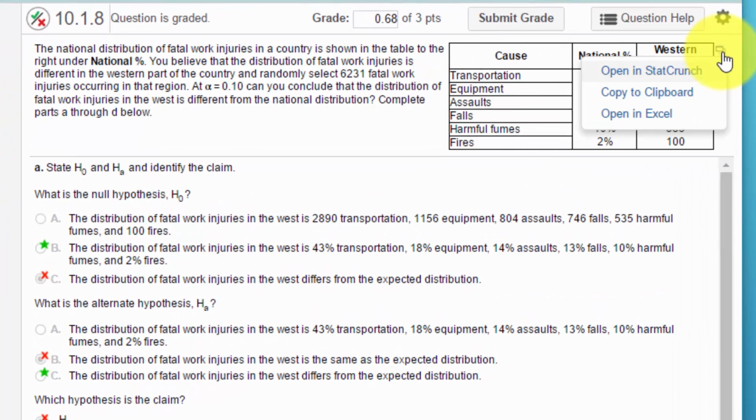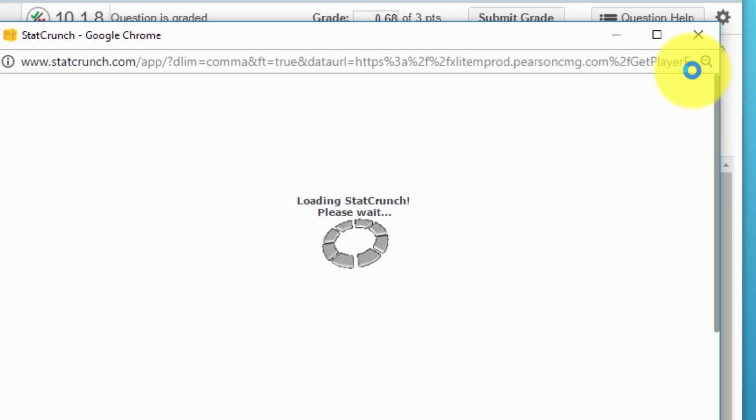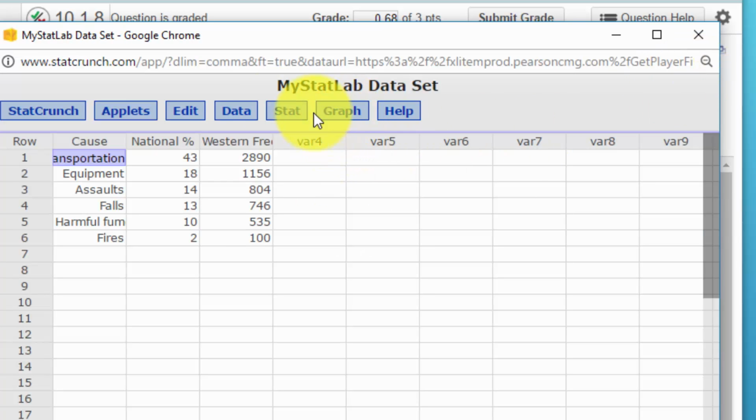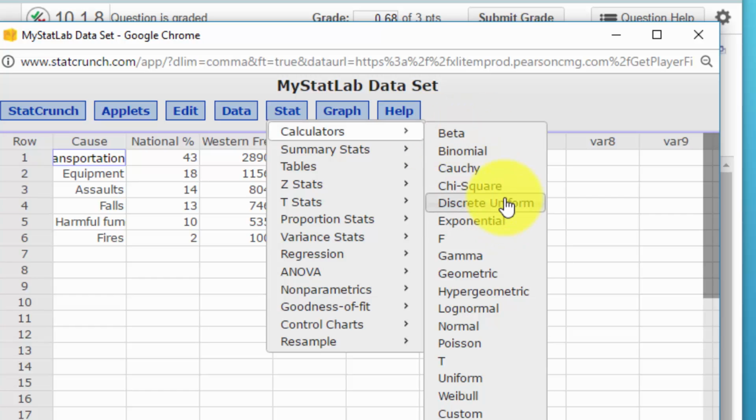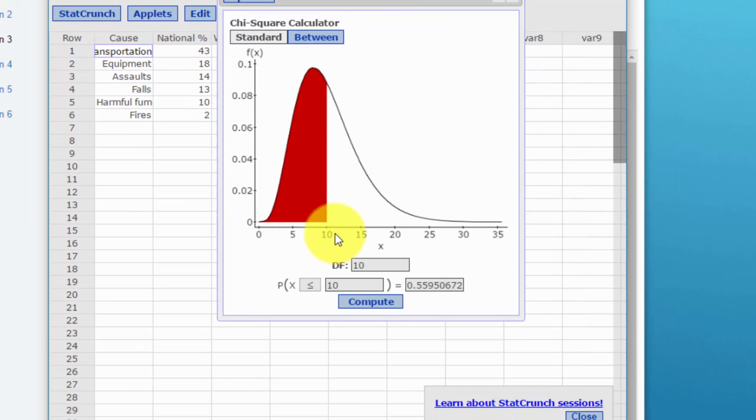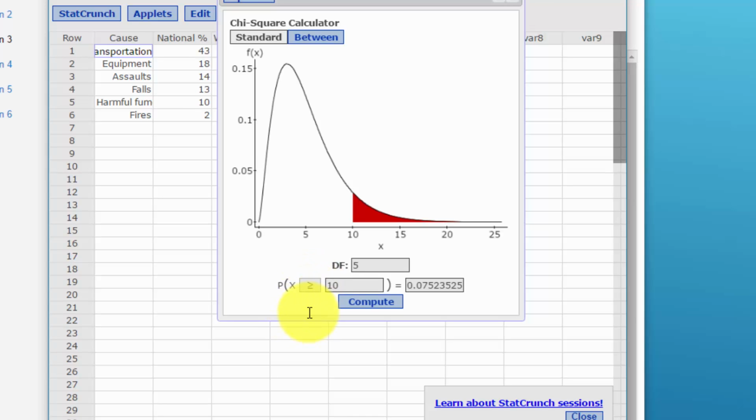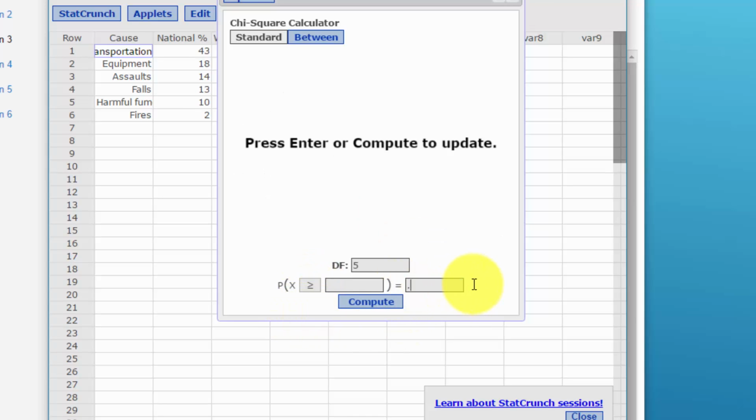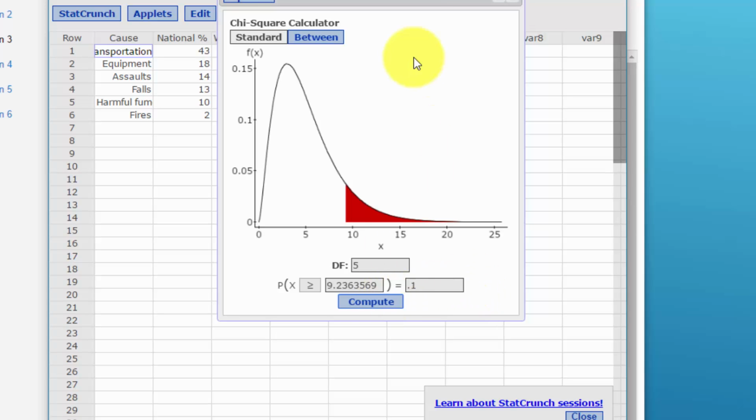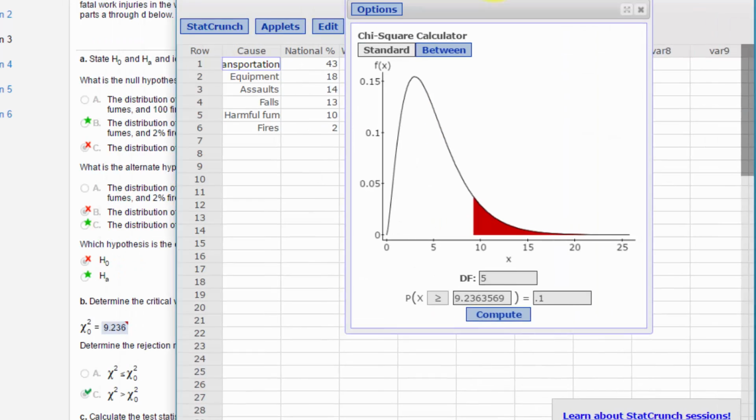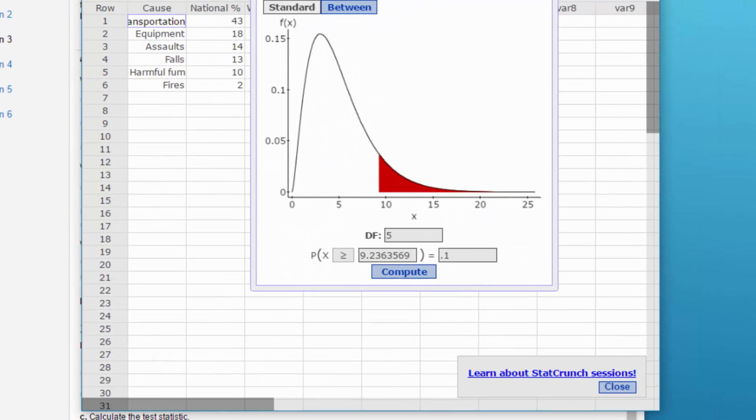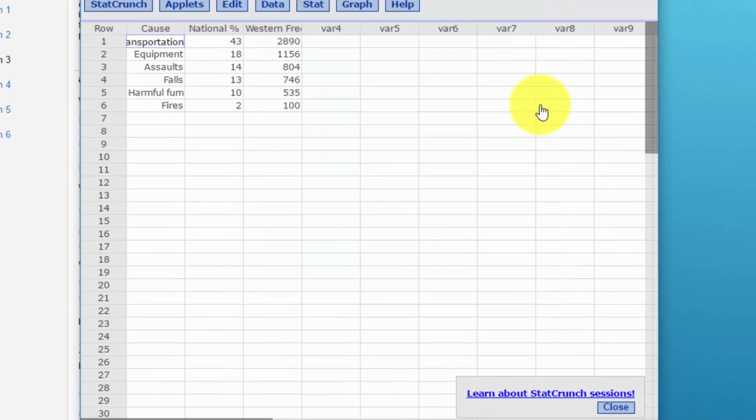I'm going to go ahead and load this data into StatCrunch. And now I'll go to Stat, Calculators, chi-square. Our degrees of freedom is k minus 1. We've got 6 categories, so that'd be 5. We always want the right tail, and the probability over there is 0.1. So that gives me a critical value for the chi-square test of 9.236. And I think that's the answer, yes, that they have. Okay, I'm going to close that.